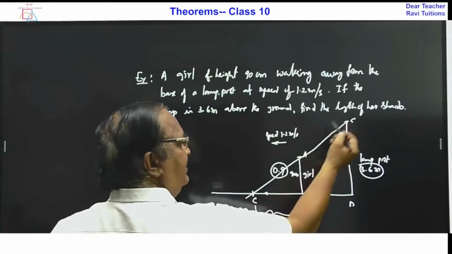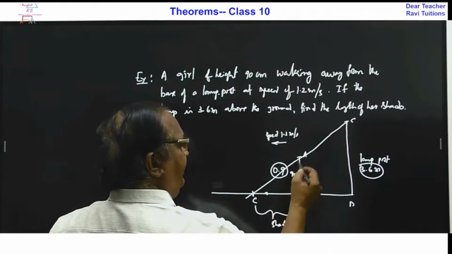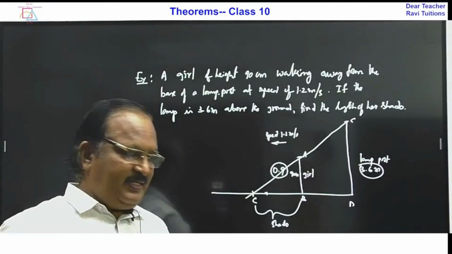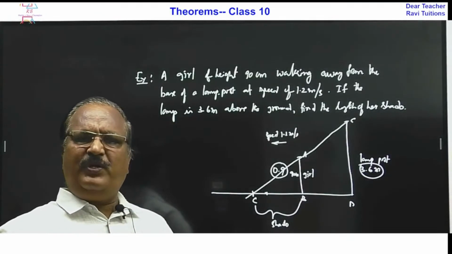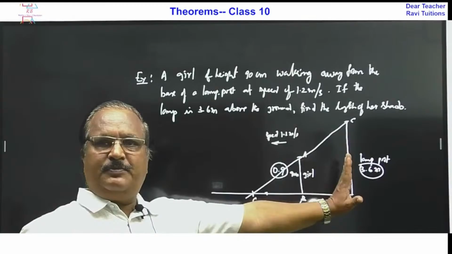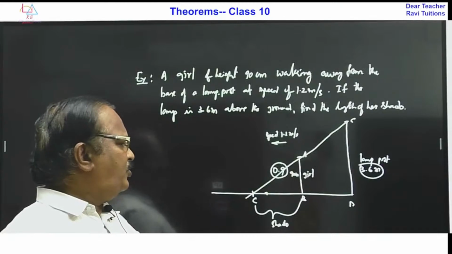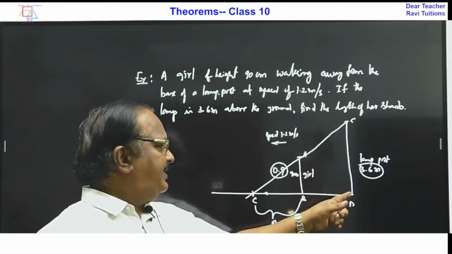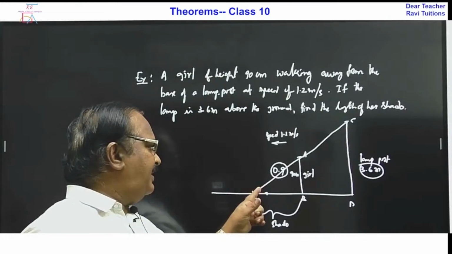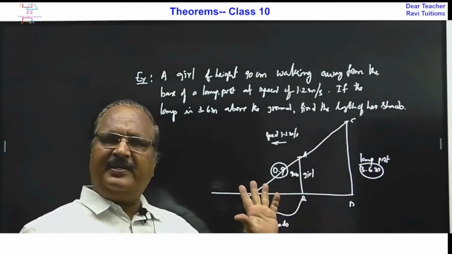When the light comes like this, the girl's shadow falls on the ground. So AB. Once you draw the figure properly, you will get everything. The girl is perpendicular, the lamp post is perpendicular. That means these two lines are parallel. And there are two triangles: one is triangle ABC, the other one is triangle CDC. Both triangles are similar because for both, angle C is the common angle, and corresponding angles are equal. Angle B is equal to D, angle A. So both triangles are similar.